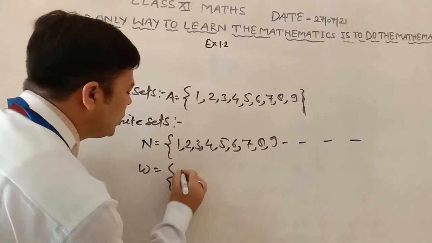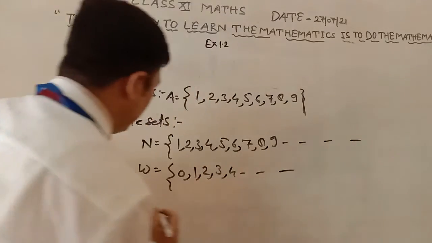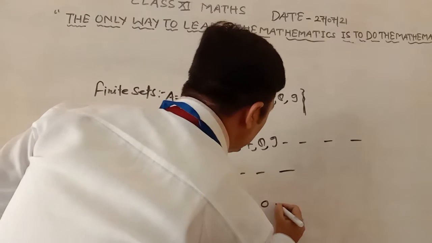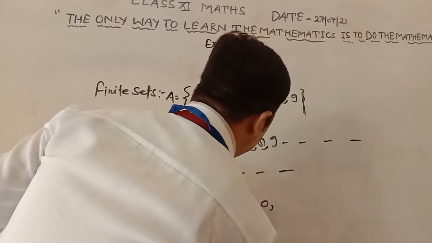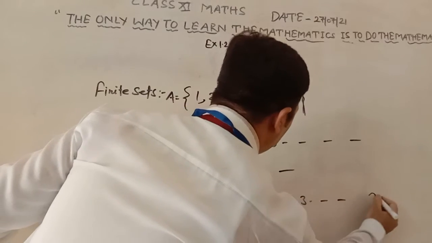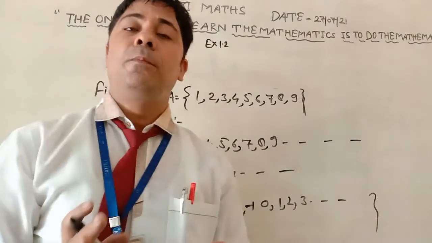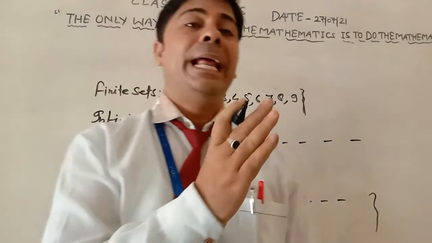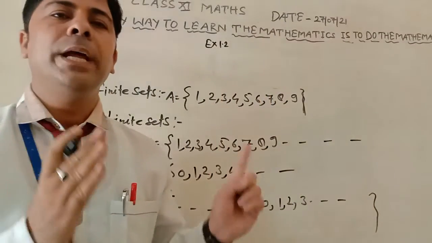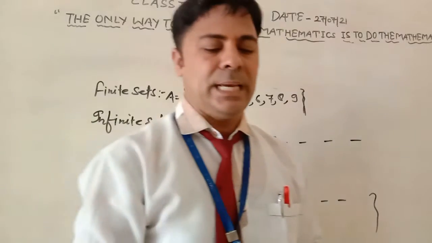Whole numbers are also an example of an infinite set. Integers are also an example of an infinite set. So these are examples of infinite sets. It means a set having elements which cannot be counted is known as an infinite set. Now we move on to the next segment.